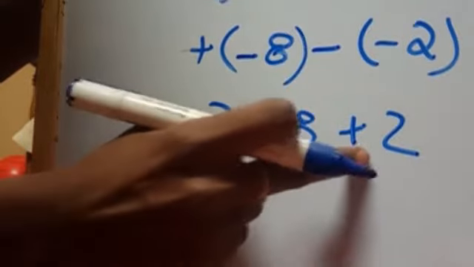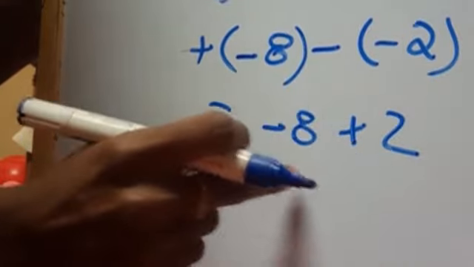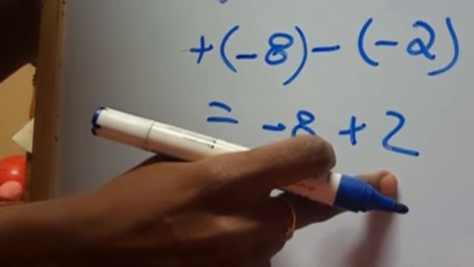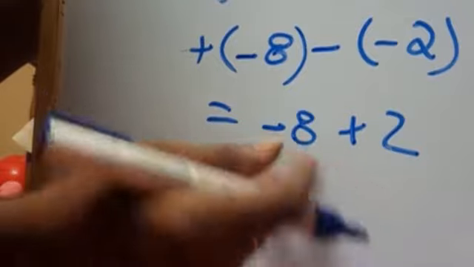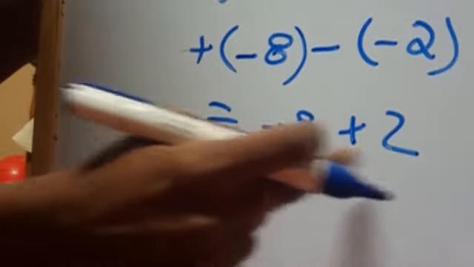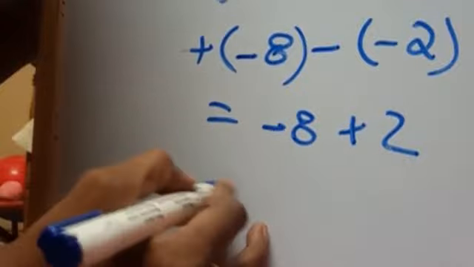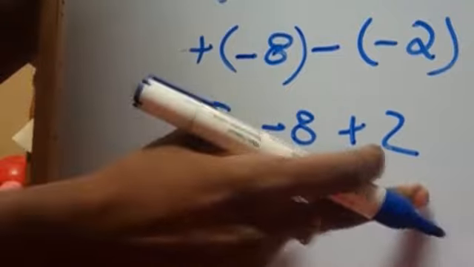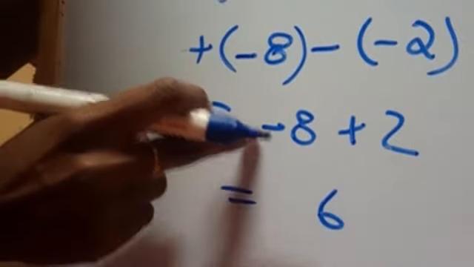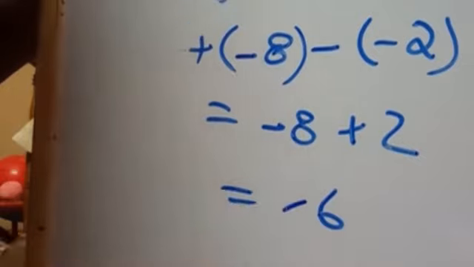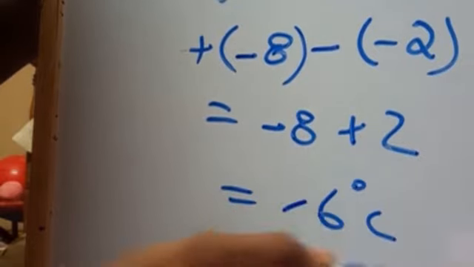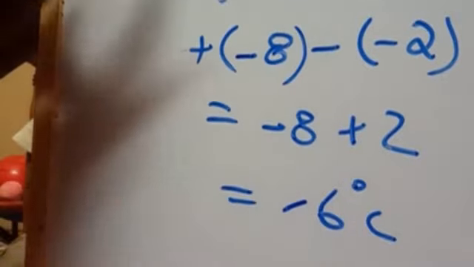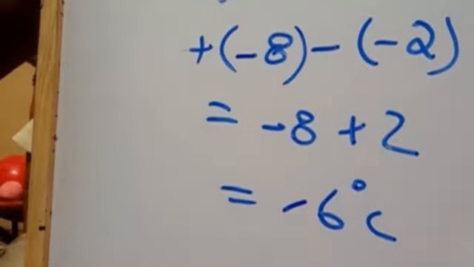Here you can observe these are two alternative signed numbers. This is a negative number, this is a positive number. So what you have to do when alternative signs are there: subtract the values. 8 minus 2 is 6. And give the sign of the bigger number, 8 or 2? 8. So 8 is carrying minus, so I am giving the minus sign. So minus 6 degrees centigrade is the temperature difference between Lahaul Spiti and Srinagar.